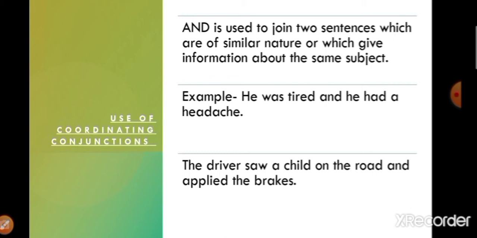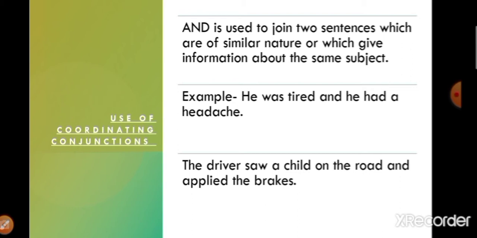And is used to join two sentences which are of similar nature or which give information about the same subject. Who is the subject? The doer of the action. When we talk about the same doer, and the two sentences are of similar nature, then we use and.